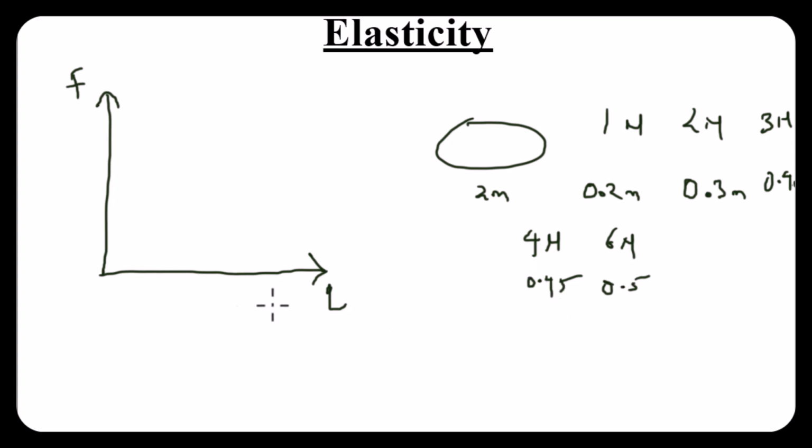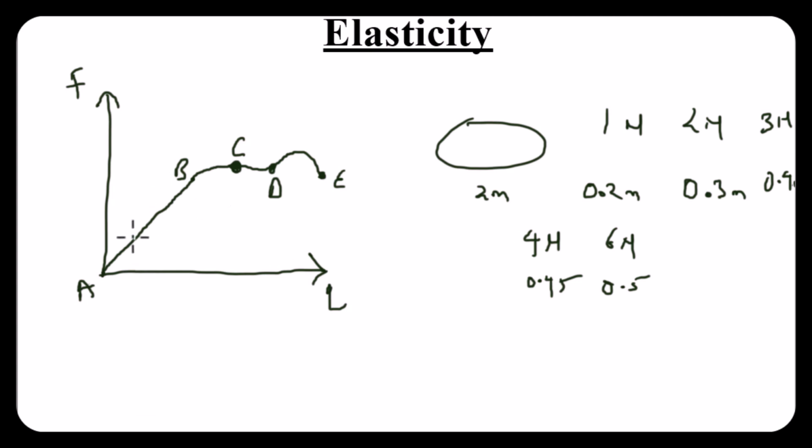So let's try and represent this on our graph. Let's say we have a graph of F against L. Initially, I have a linear graph that looks like this. Then after some point, you see that my graph starts curving, and then I have a final point at this region. Let me call the origin A, the region where my graph is straight B, and then the next points C, D, and E.